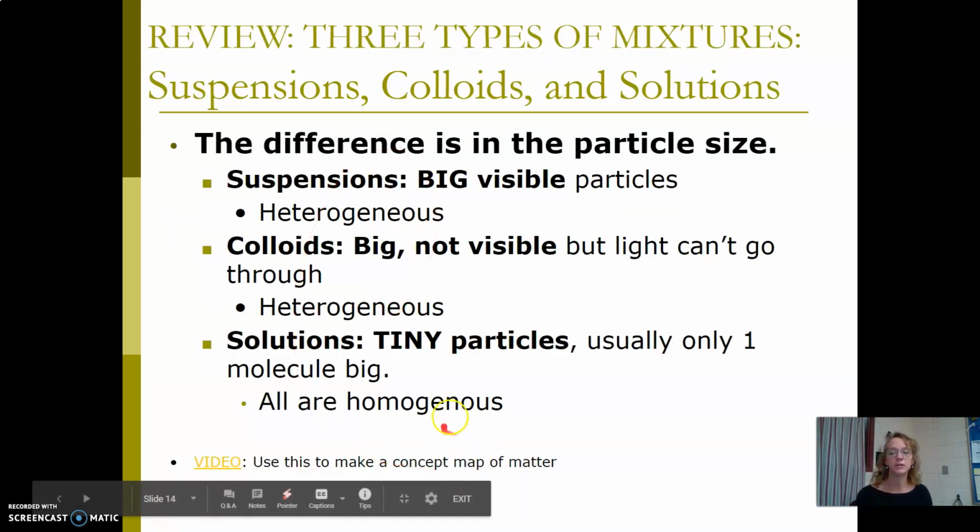So here's a review of the differences, and we will do some demonstrations and some labs on this in class.